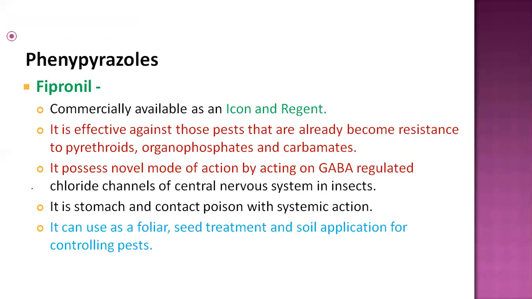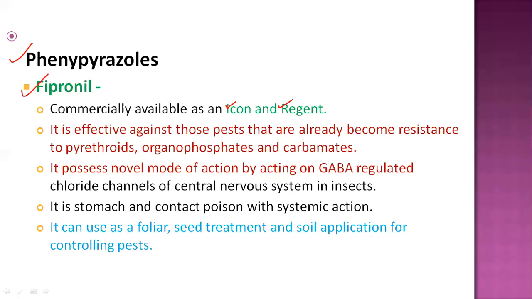Now the next one, phenylpyrazole compounds. An example of this group is fipronil, commercially available in the market as Icon, which is one trade name, and second one Regent. This is a very important and popular pesticide used against pests that have become resistant to different pesticides, commonly the pyrethroids, some organophosphate (OP) compounds, and some carbamate pesticides.